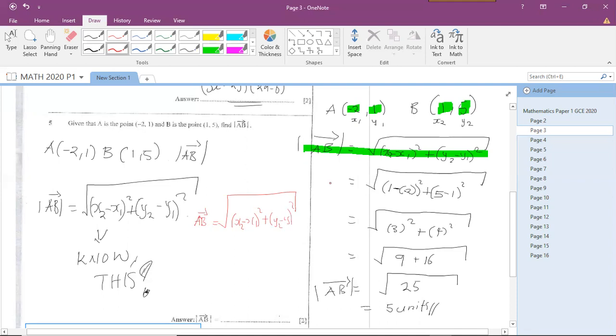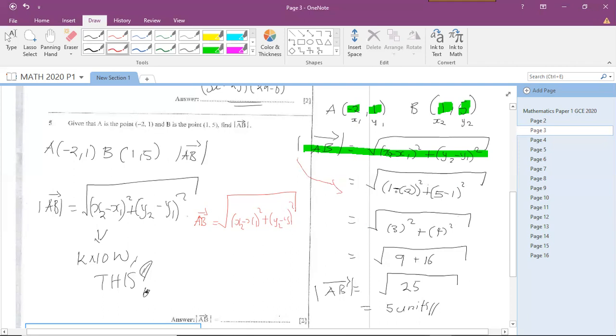Then you can start your substitution. All right, x2 is 1 minus, open brackets, x1 is -2, close brackets, squared. Why are we closing these brackets? Because the value there of x1 is negative, so we don't want to make an error in our index. Plus, okay, what is y2? 5. You put your 5 there. Minus, what is y1? 1. You put your 1 there. Close brackets, squared.